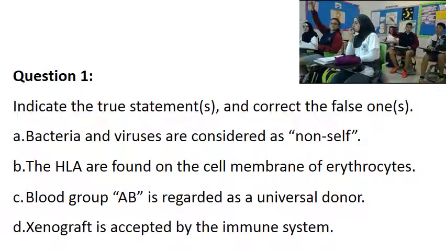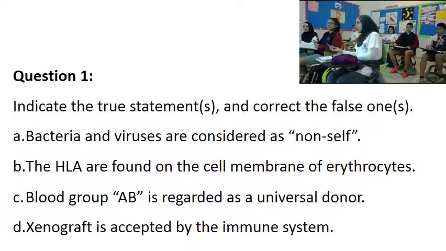Blood group AB is regarded as a universal recipient. Yes, this is the first way. Or blood group O is regarded as a universal donor. So we can either say that AB is a universal recipient or O is a universal donor.